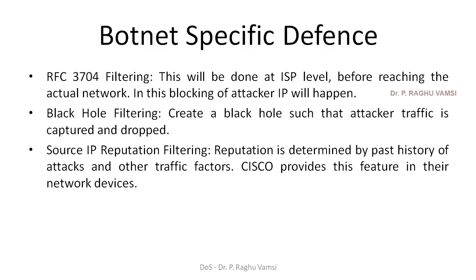Next one is source IP reputation filtering. Here a reputation mechanism is used. Reputation means how far a particular traffic sender can be trusted. It is based upon the good communications that he made previously, based upon past history. This reputation will be built up, and based upon the reputation, the device will decide whether to accept or reject the traffic. So reputation is determined by past history of attacks and other traffic factors.